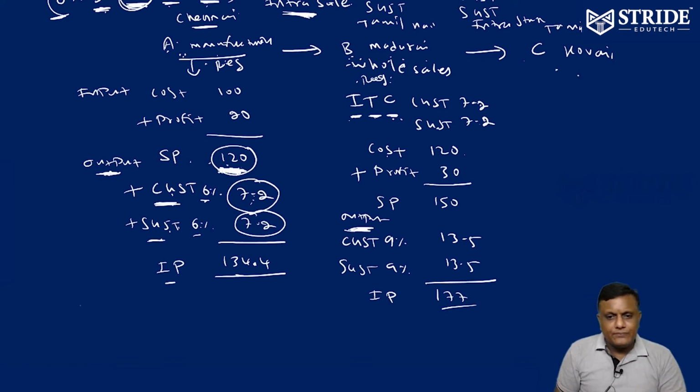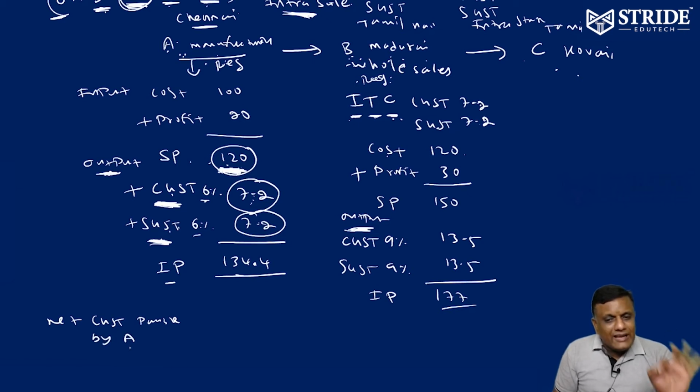It's called intrastate. Now, he collected two amounts. One, CGST collected from B, another, SGST collected from B. How much? 7.2. Now, net CGST payable by A. Who is liable to pay to the government? A only, because A is the person who collected. The person who collected will remit. The person who collected will make payment to the government.